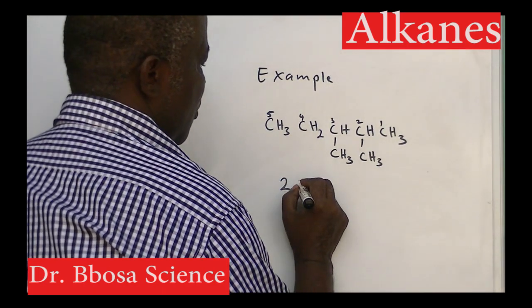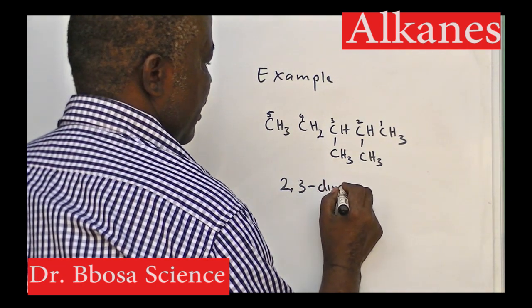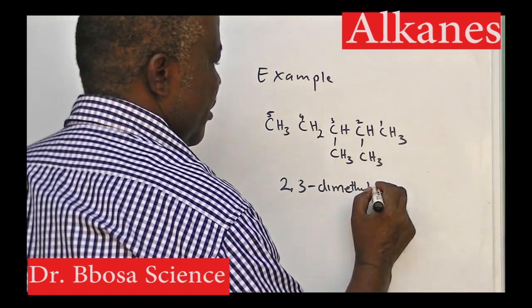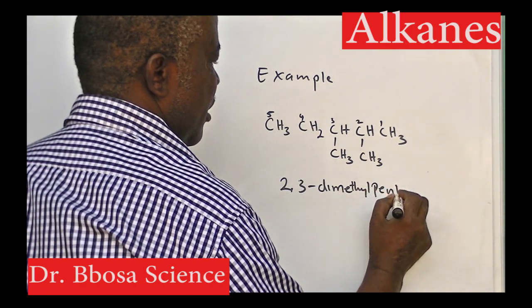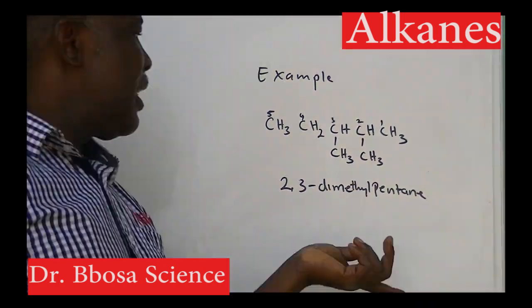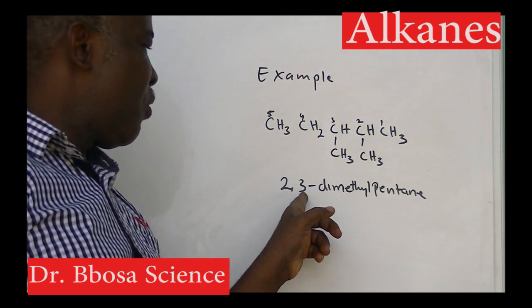So the name is going to be 2,3-dimethylpentane. At position 2, there is a methyl group. At position 3, there is a methyl group.